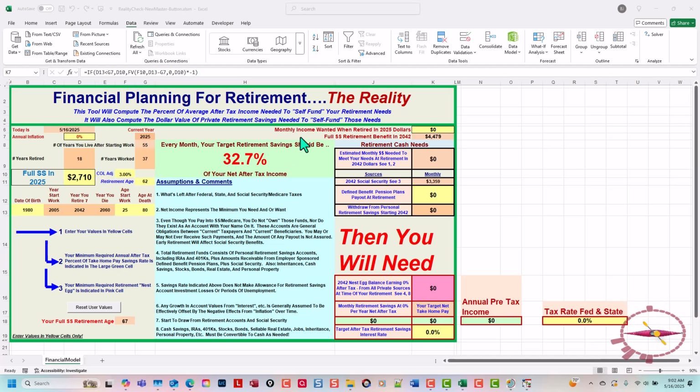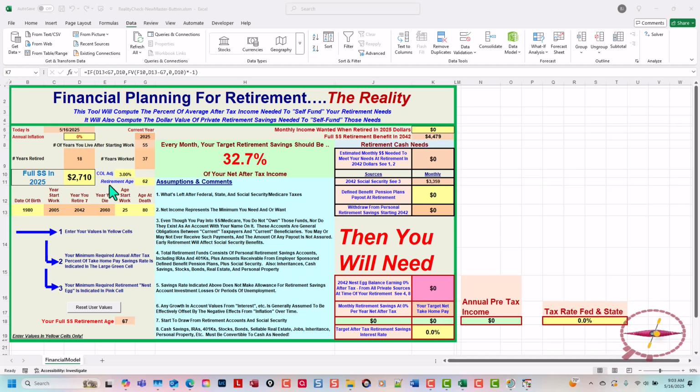That means that the full Social Security benefit received for this individual who retired early in the year 2042 would be $4,479 per month. Now, reconsidering that they started work at 25 and they passed away at 80, they would work for 37 years and they would live in retirement for 18 years.